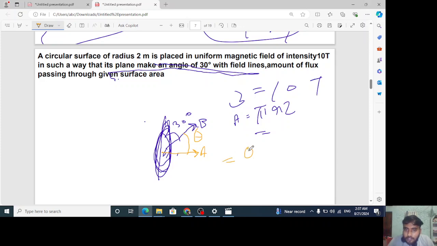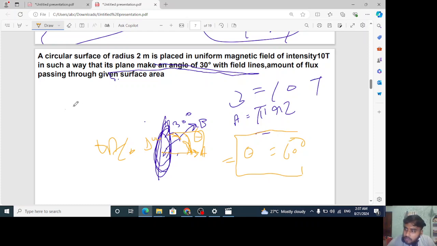So the angle is 60 degree. How did we get it? Because this total angle is 90 degree, and here this much is given as 30 degree, so the remaining will be 60 degree. Theta is 60 degree. This was the concept here for you all. Now you can solve it. If you are not able to solve it, I can write it here. BA cos 60. You can solve it, right?